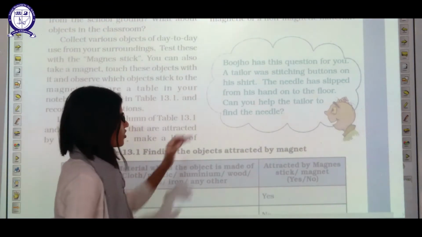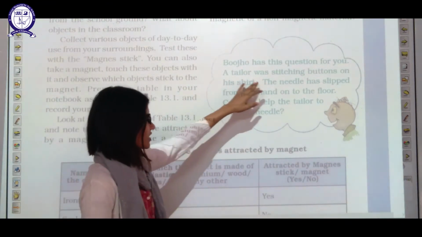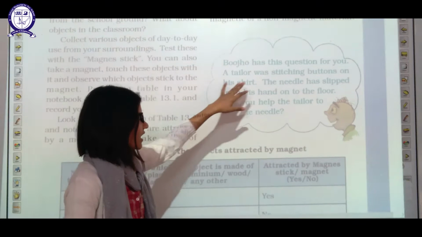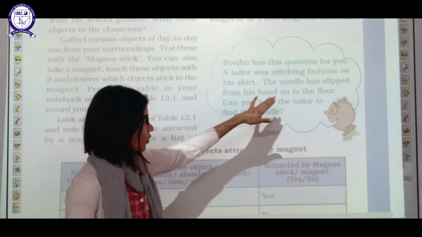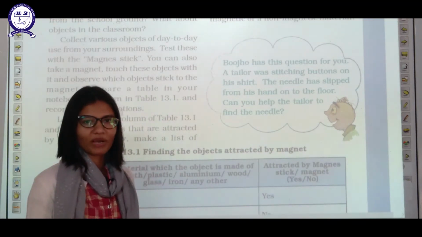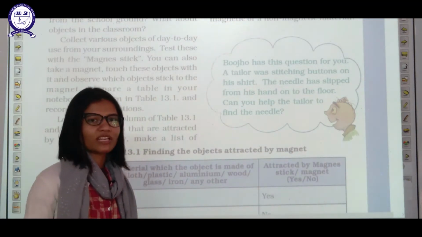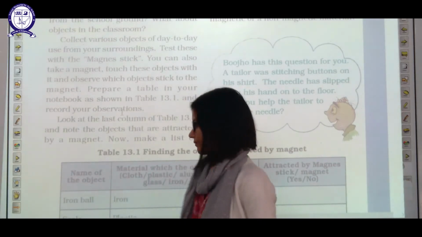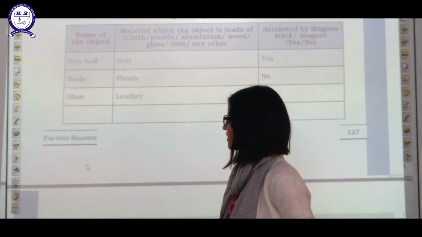Now Bojo has this question for you. A tailor was stitching a button on his shirt. The needle slipped from his hand onto the floor. Can you help the tailor? Yes, the tailor can use a magnet bar to search for his needle. We should always apply science in our daily life.